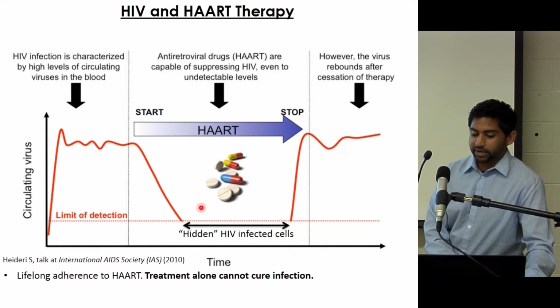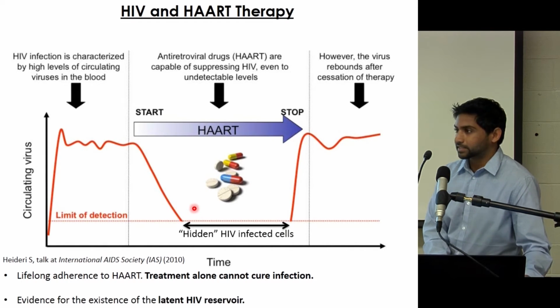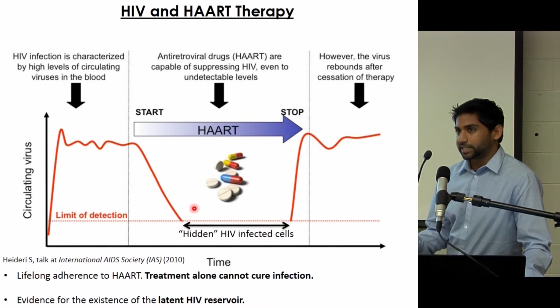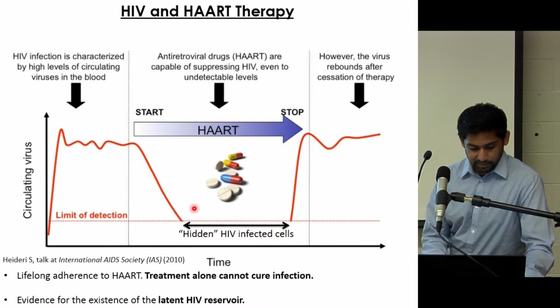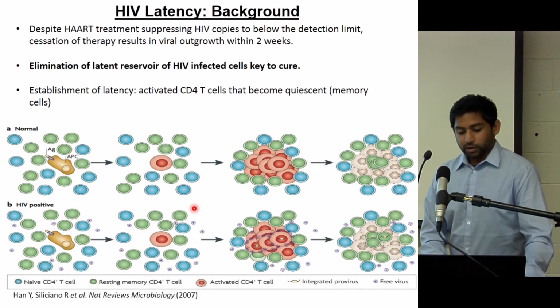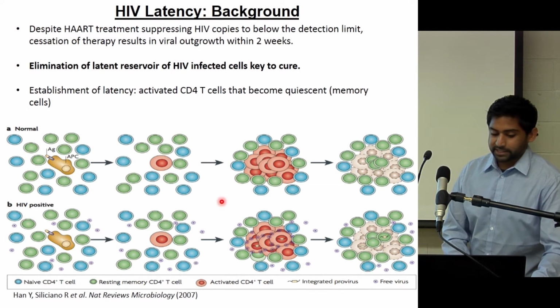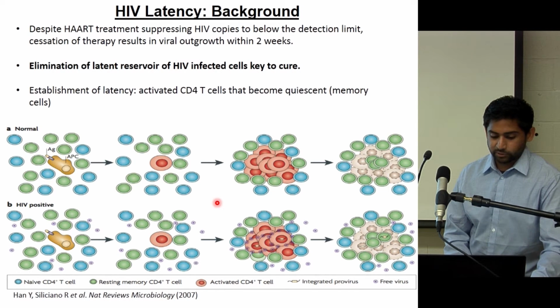And this is what we mean by this hidden pool of HIV-infected cells that we need to target. And that's basically what comprises the latent reservoir. So we need to go after those cells. So I'm just going to quickly run over what latency means. I already told you HIV is a retrovirus.